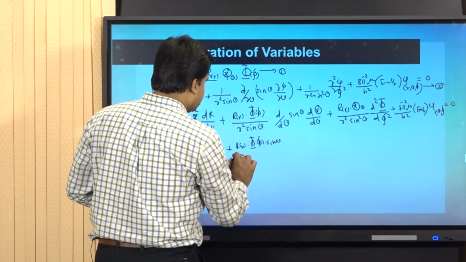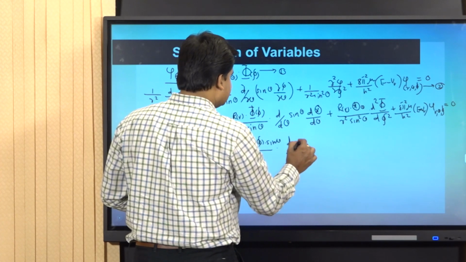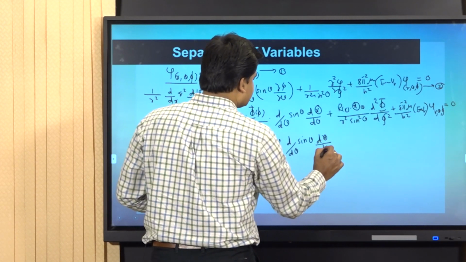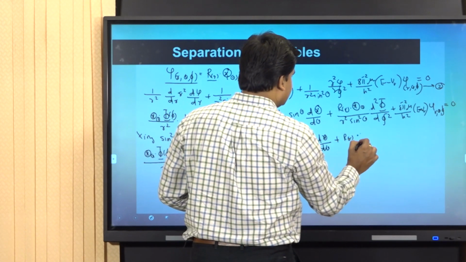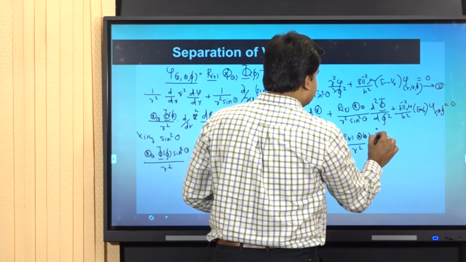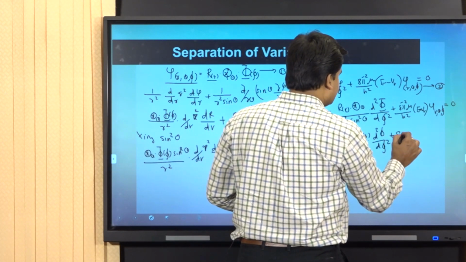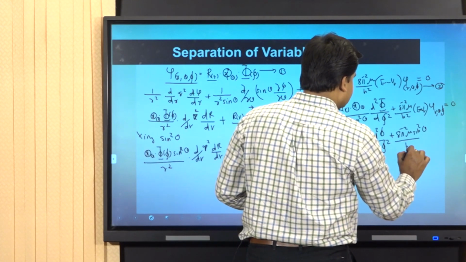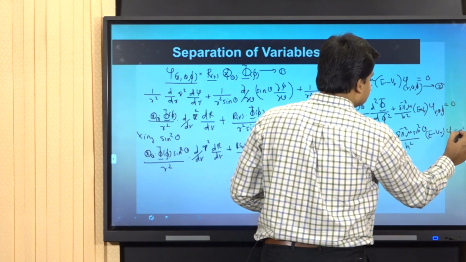So, sin theta divided by r square into d by d theta of sin theta into d capital theta by d small theta, plus, sin square theta vanishes, so I get R of r into theta of theta divided by small r square into d square phi by d phi square, plus 8 pi square mu sin square theta by h square into E minus V into psi is equal to 0.